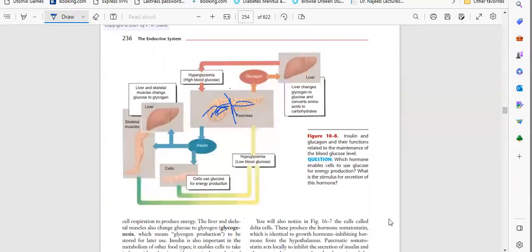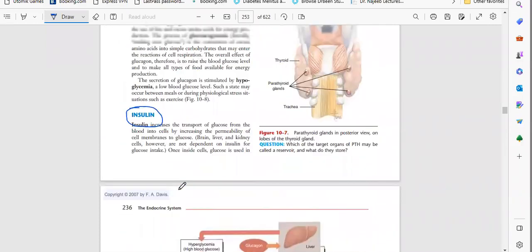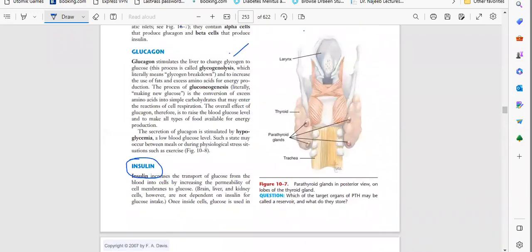I think you understood. So what will happen if a large amount of glucose is present in the blood, or if there is a decreased amount of insulin? We have hyperglycemia, which means in the blood we have high levels of glucose. If the insulin is very high, it will store a large amount of glucose into the cells, and the level of glucose in the blood decreases.